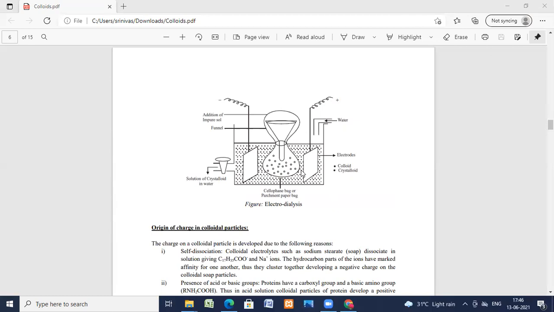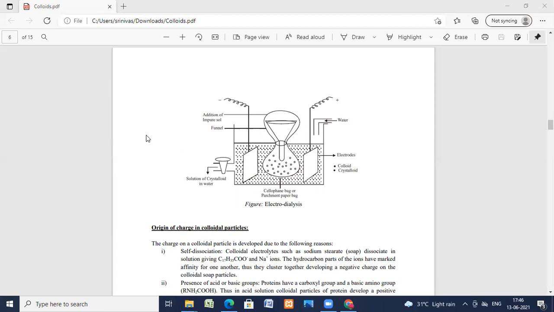These are the electrodes. Here it is the electrolyte water and the crystalloid water. Addition of the impure salt will take place here. And with the help of electricity, they move to the opposite electrodes. In this way, we do the purification.